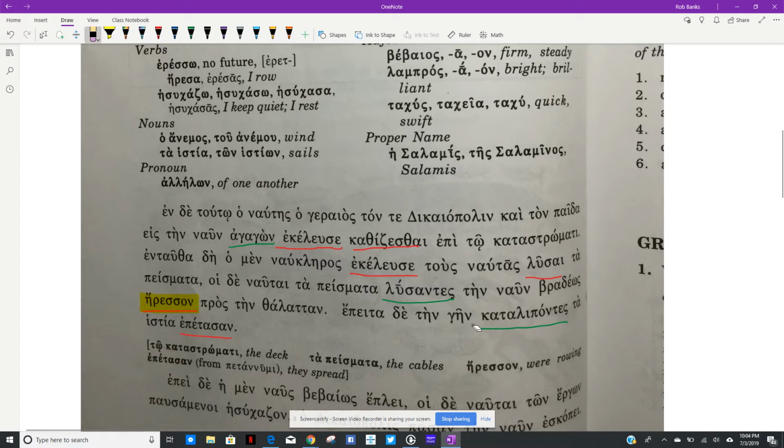So then having left ten gen the land, epetasan, which is given to you, they spread ta histia, right? The sails, right? Which of course is what gender? Neuter, right? Ta histia, neuter. Neuter accusative here. All right, so that's the first paragraph. So go ahead and knock out the rest, which isn't all that much, and we'll go over this.